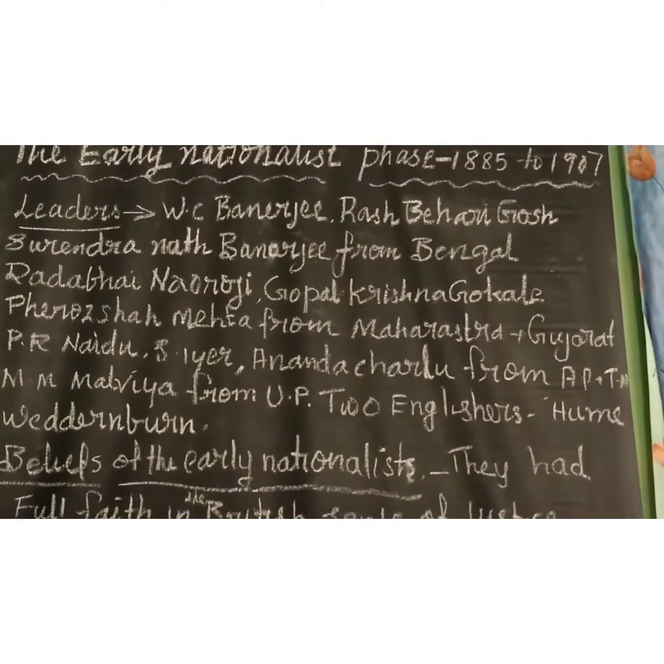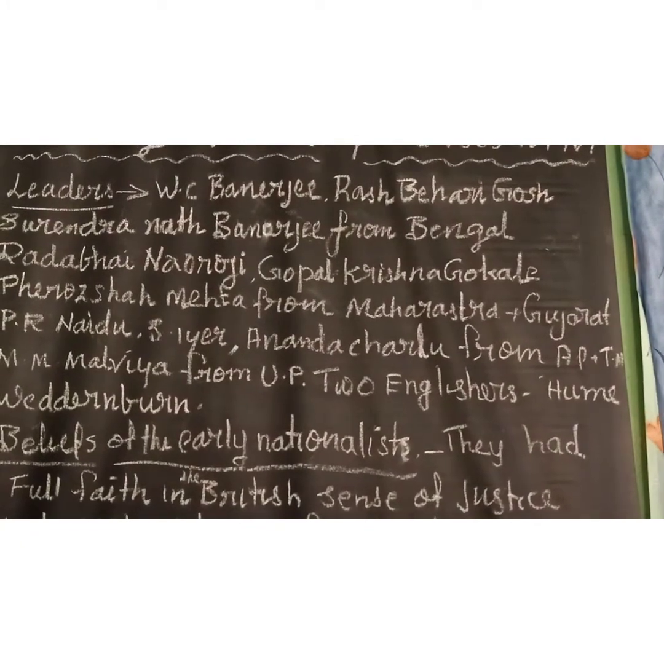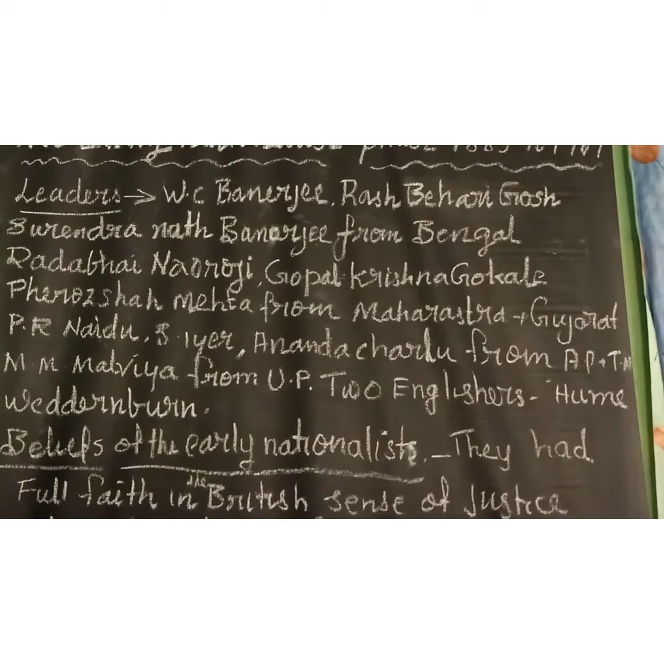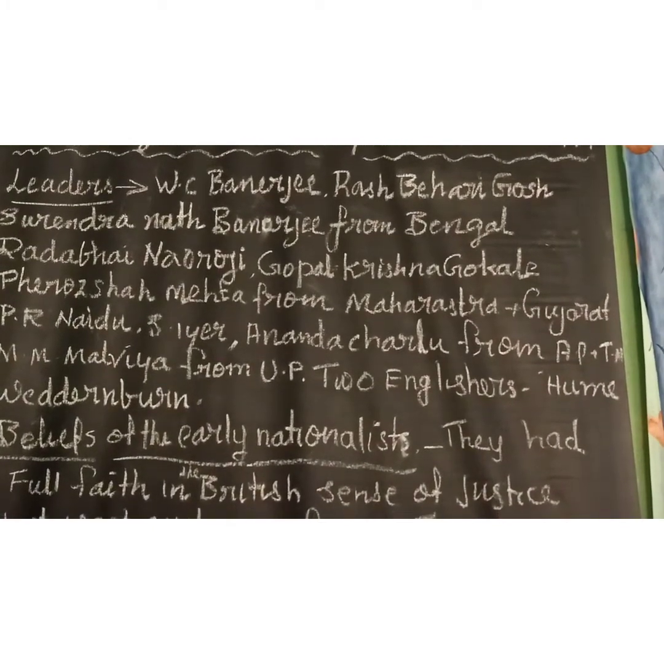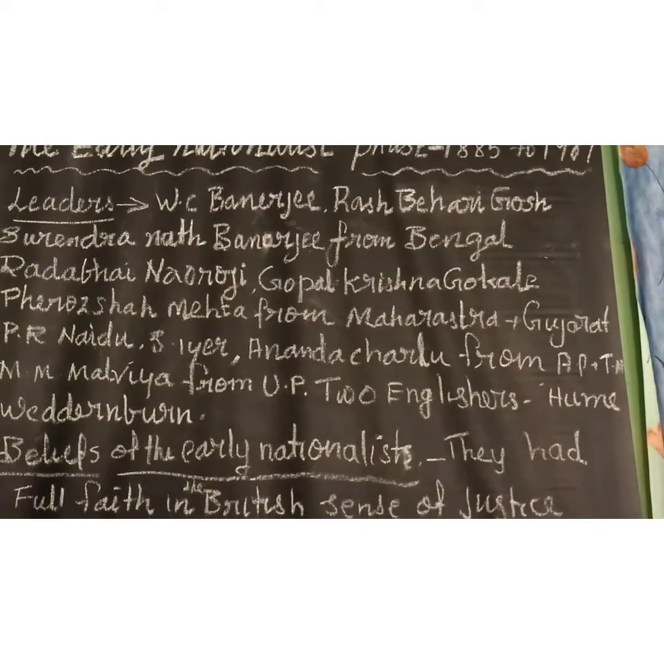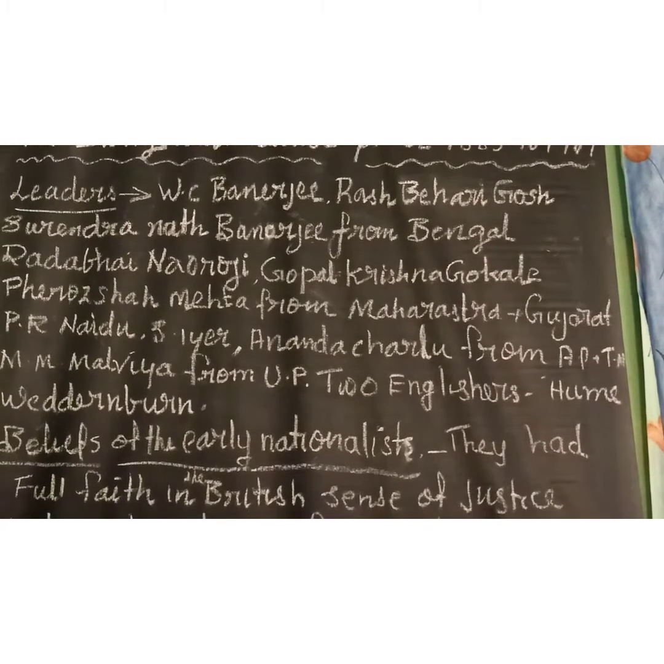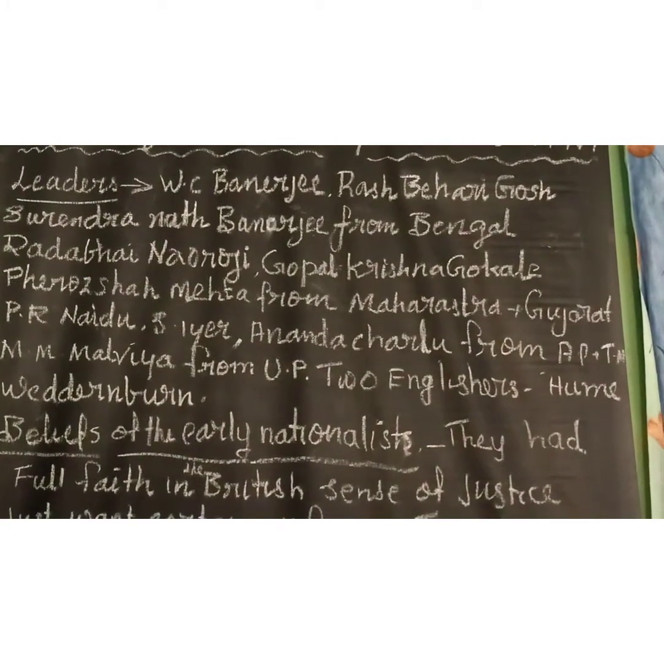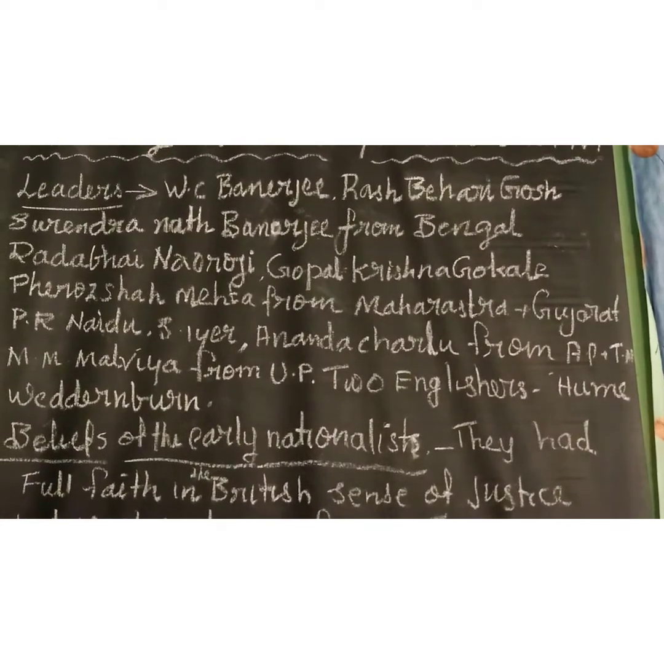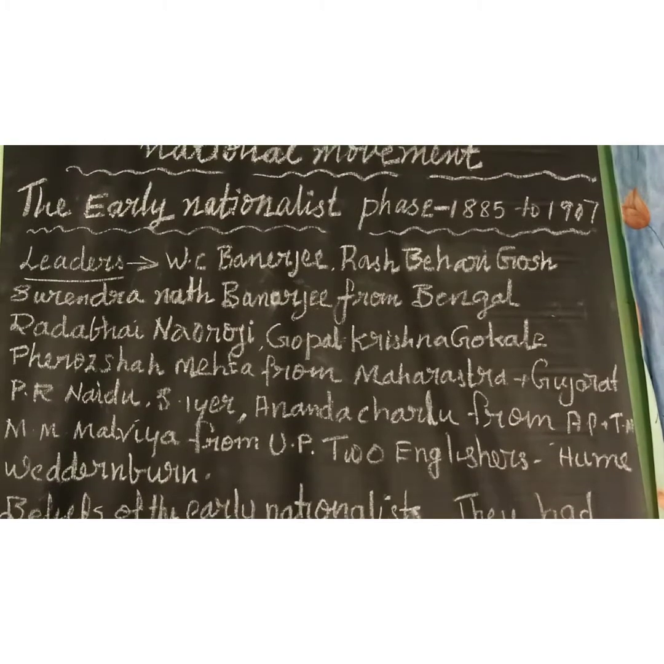Who are the great leaders? W.C. Banerjee, Rash Bihari Ghosh and Surendranath Banerjee from Bengal, Dadabhai Naoroji, Gopal Krishna Gokhale from Maharashtra and Gujarat, P.R. Naidu, Subramania Iyer and Anantacharlu from Andhra Pradesh and Tamil Nadu, Pandit Madan Mohan Malaviya from Uttar Pradesh, and two Englishmen called Hume and Wedderburn. These are the prominent leaders of the early nationalist movement.